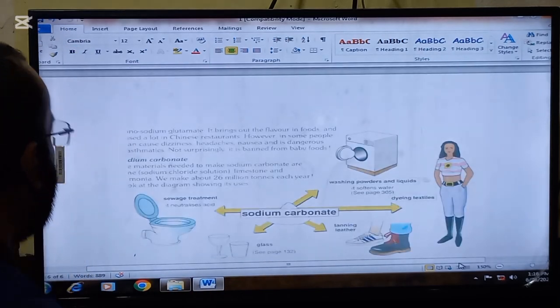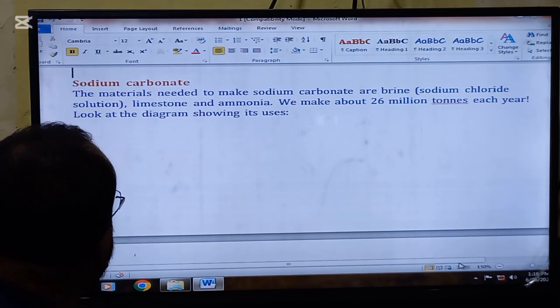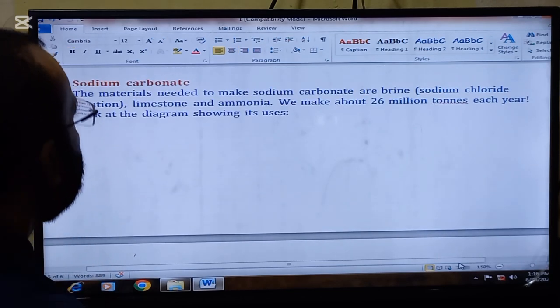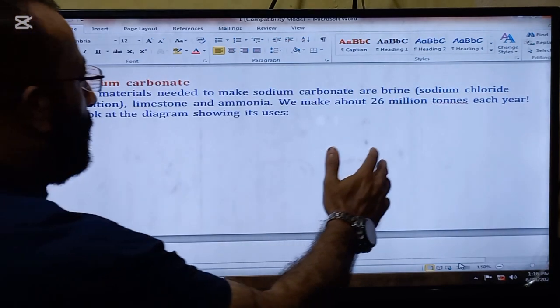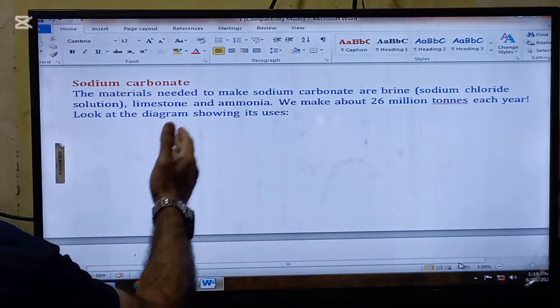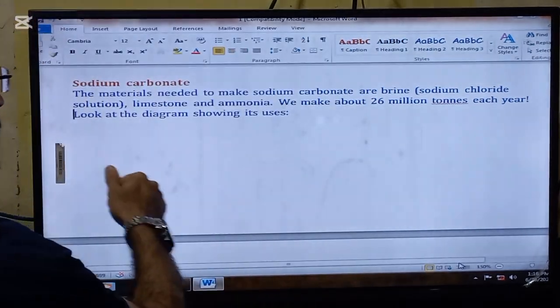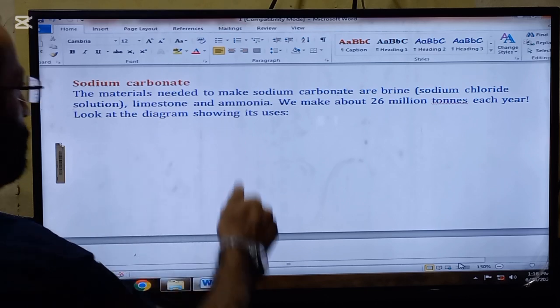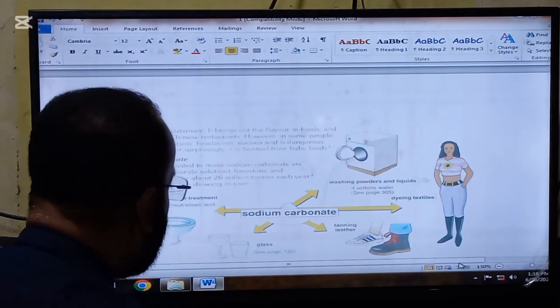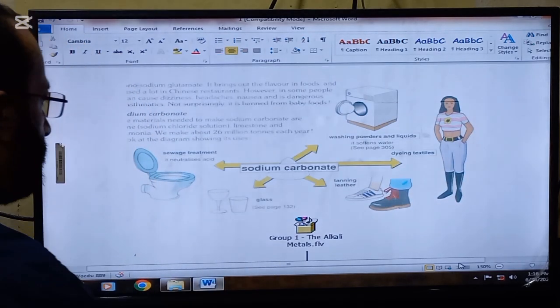Next is sodium carbonate. The materials needed to make sodium carbonate are brine, sodium chloride, limestone and ammonia. We make about 26 million tons each year. Look at the diagram showing its uses. So sodium carbonate's uses are here.